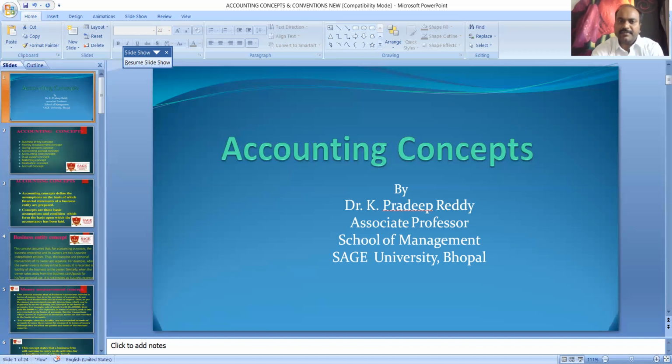And the next one is accounting cost concept. Since we are paying a price for purchasing, and we are paying for installation and transportation, and we have acquired the asset, this concept states that all assets are recorded in the books of accounts at their purchase price, which includes the cost of acquisition, transportation, and installation, and not at the market price.